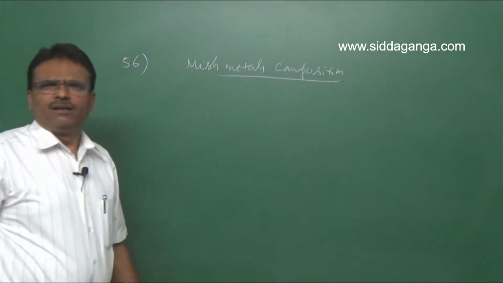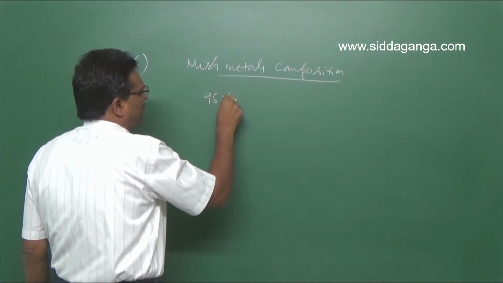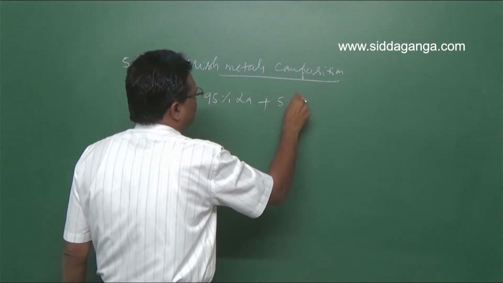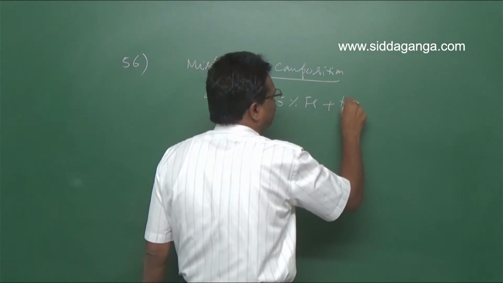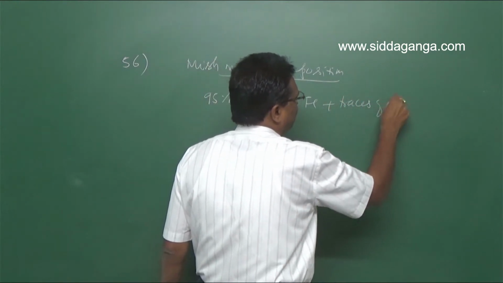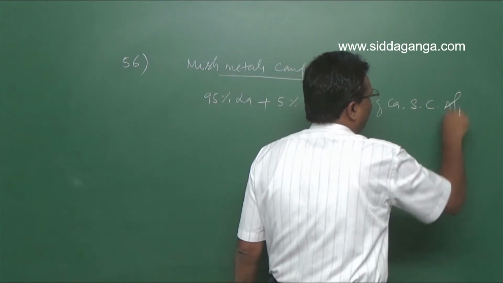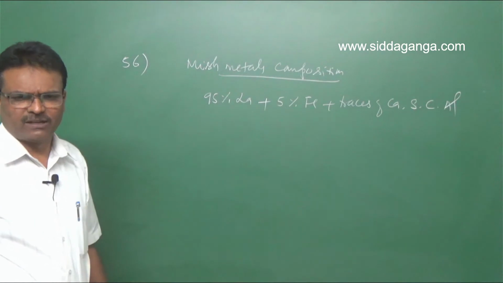Generally, mixed metal contains 95% lanthanoids, 5% iron, and traces of calcium, sulfur, carbon, and aluminum. This is the composition of mixed metal.